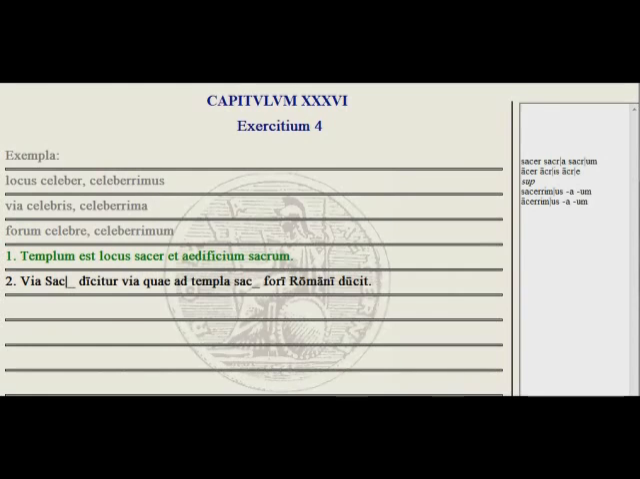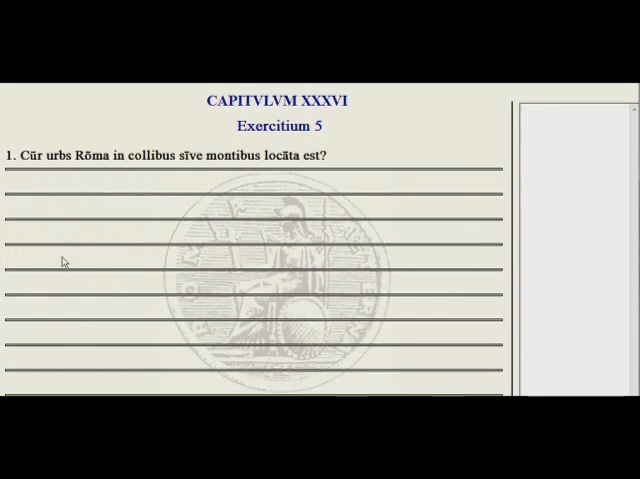Okay, let's look at exercise number 5, which is question and answer. Why is the city of Rome located on hills? Go ahead and answer that in Latin, and I'll see you in the exercise.